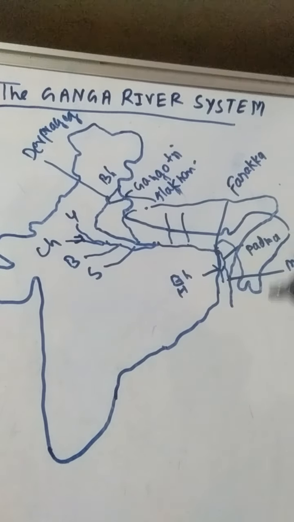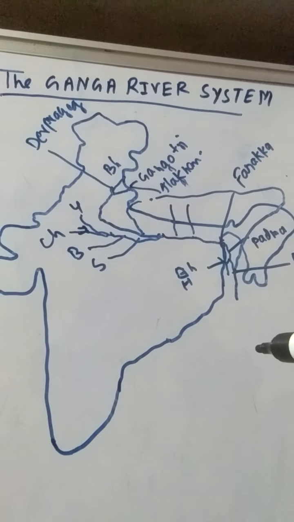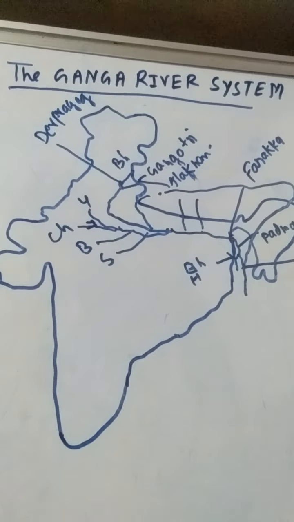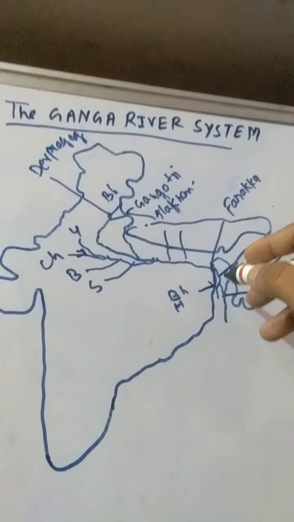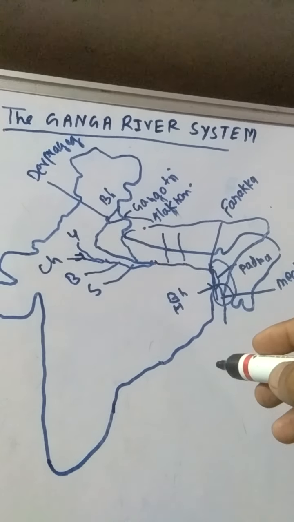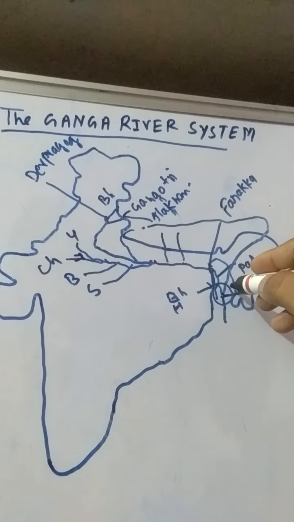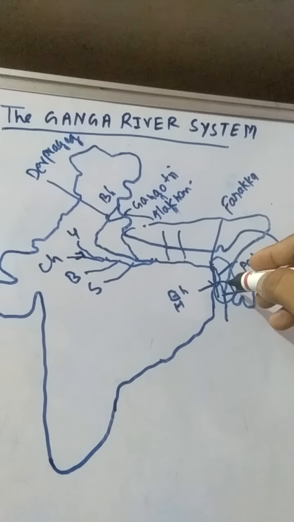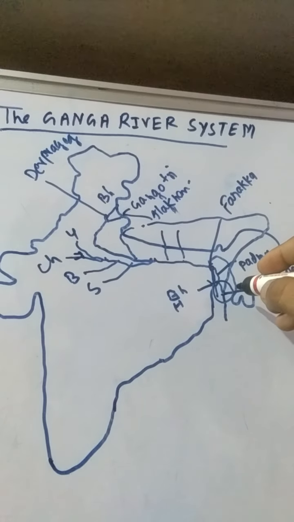Then this river is the Padma river. Ganga enters Bangladesh as the main stream, further flows south and joins the Brahmaputra river, where it is called the Meghna river. These rivers, Ganga and Brahmaputra, join and form the Sundarban Delta. This region is known for the Sundarban Delta, which derived its name from the Sundari tree, because of the trees found there, known as Sundari trees. It is the world's largest and fastest growing delta. What is a delta? You have to comment in the comment box if you know it.